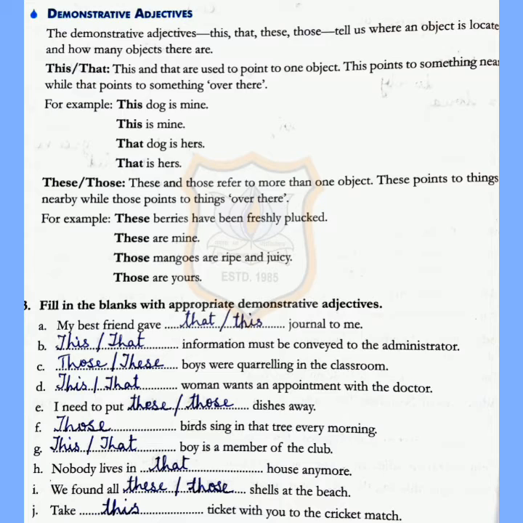For example, these berries have been freshly plucked. These are mine. Those mangoes are ripe and juicy. Those are yours. Now exercise 3, fill in the blanks with appropriate demonstrative adjectives. My best friend gave, you can write this or that, journal to me. Second, this or that, you can write any one.